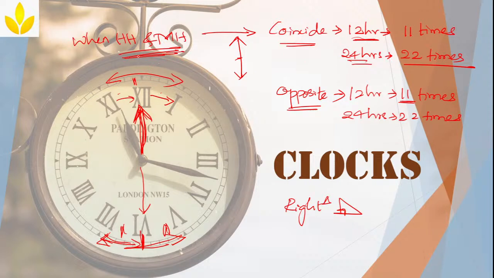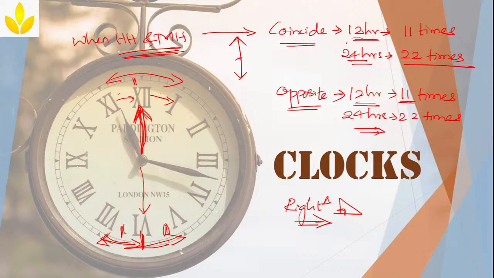How many times the hour hand and minute hand will come opposite in 12 hours and opposite in 24 hours? How many times the hour hand and minute hand will be in right angle in 12 hours and right angle in 24 hours will be the question. Clear? So this is how the questions will be asked. Now the basic I'll explain it again. Let me complete this and then I'll go back, okay, since you have missed it.